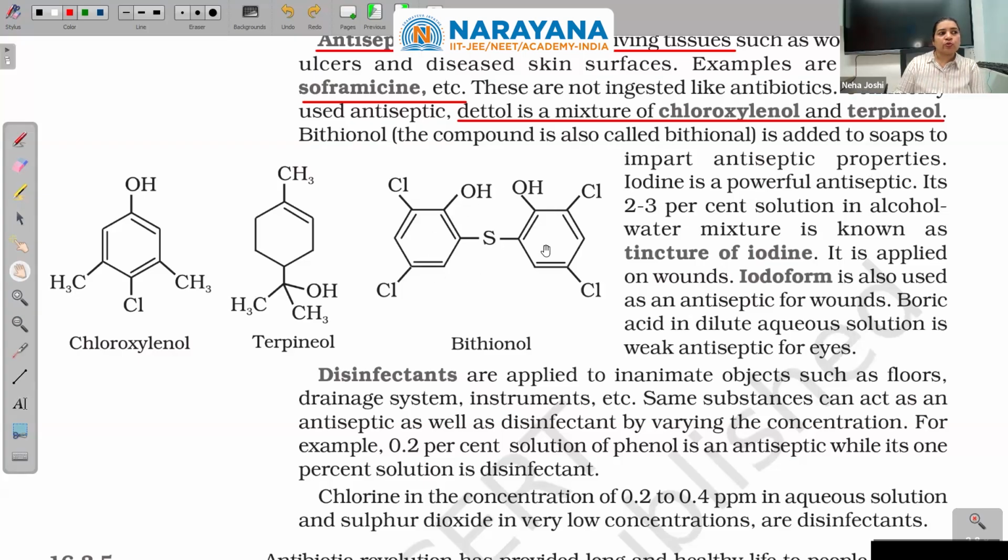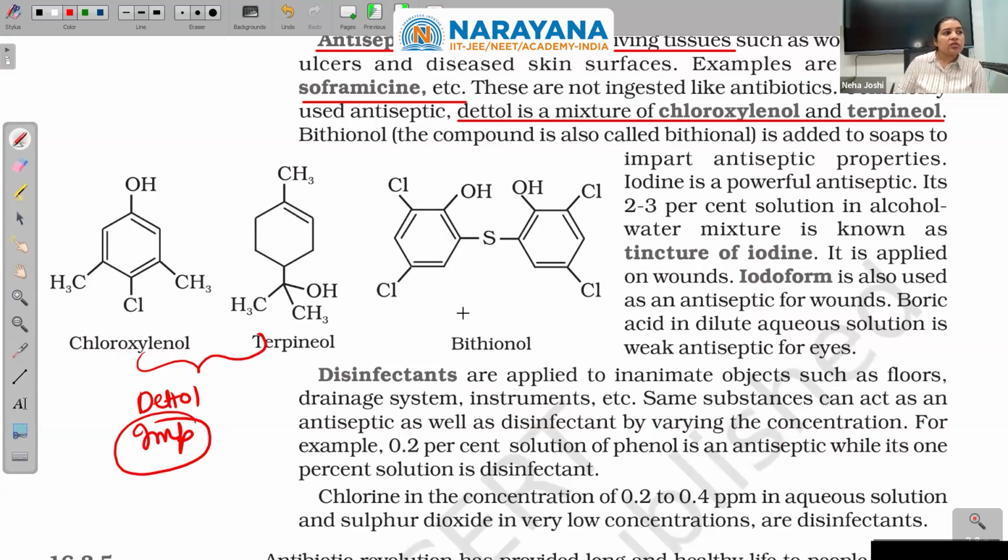These are the antiseptics used in Dettol, and together they compose Dettol. It is important for you to remember Dettol has chloroxylenol and terpineol.